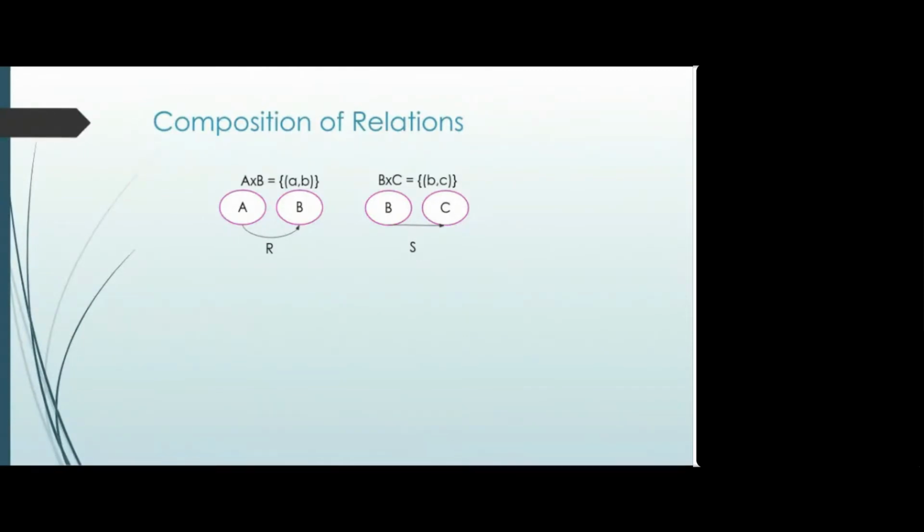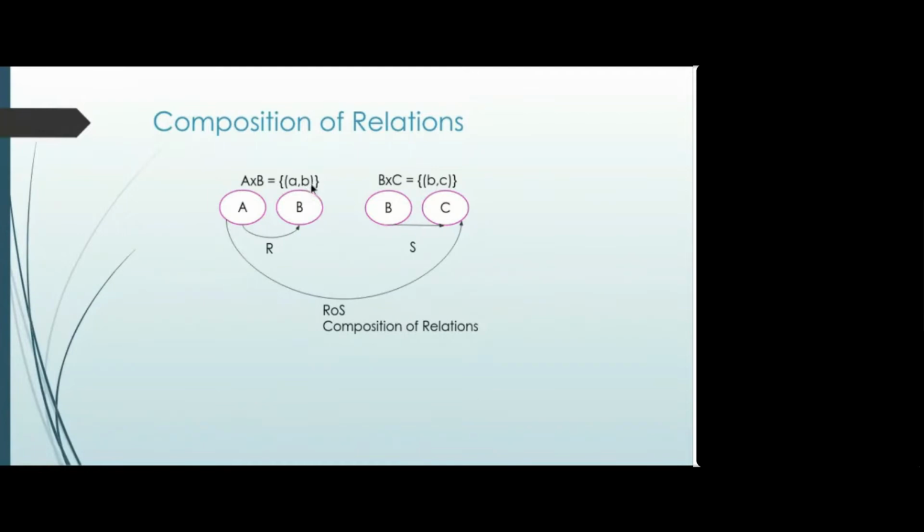Here we want to focus on A to B and B to C, because your composition is like that only. When there is a relation from A to B and B to C, then I can say that there is a relation from A to C, which is nothing but the composition of these two relations. It is written as R o S. It is a mapping from, or a product set of, A and C, because this B and this B, the second element of the first relation and the first element of the second relation, are the same.